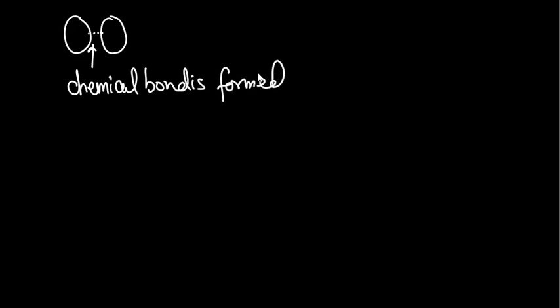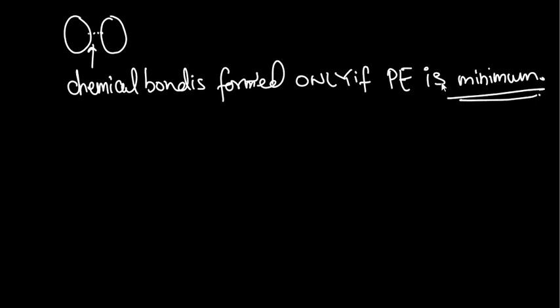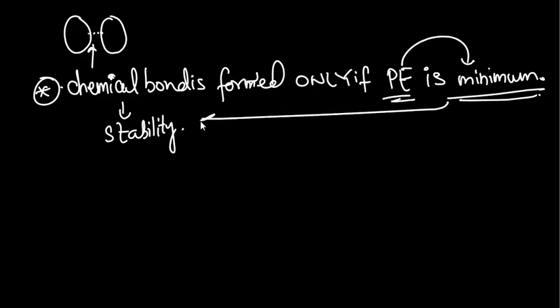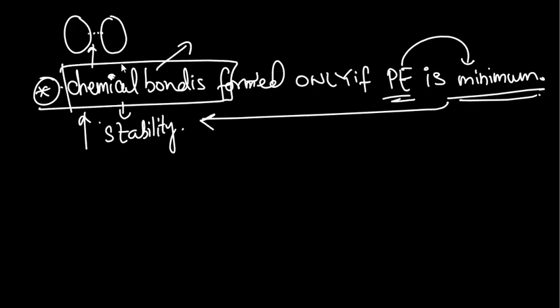A chemical bond is formed only if the potential energy is minimum, not maximum, it's minimum. If the potential energy is high, it's not going to form at all. Chemical bond is needed for stability. Remember, I told you this is how you link it with stability. If potential energy is minimum, that automatically means it's going to be highly stable. And that's exactly what the chemical bond will help you with.